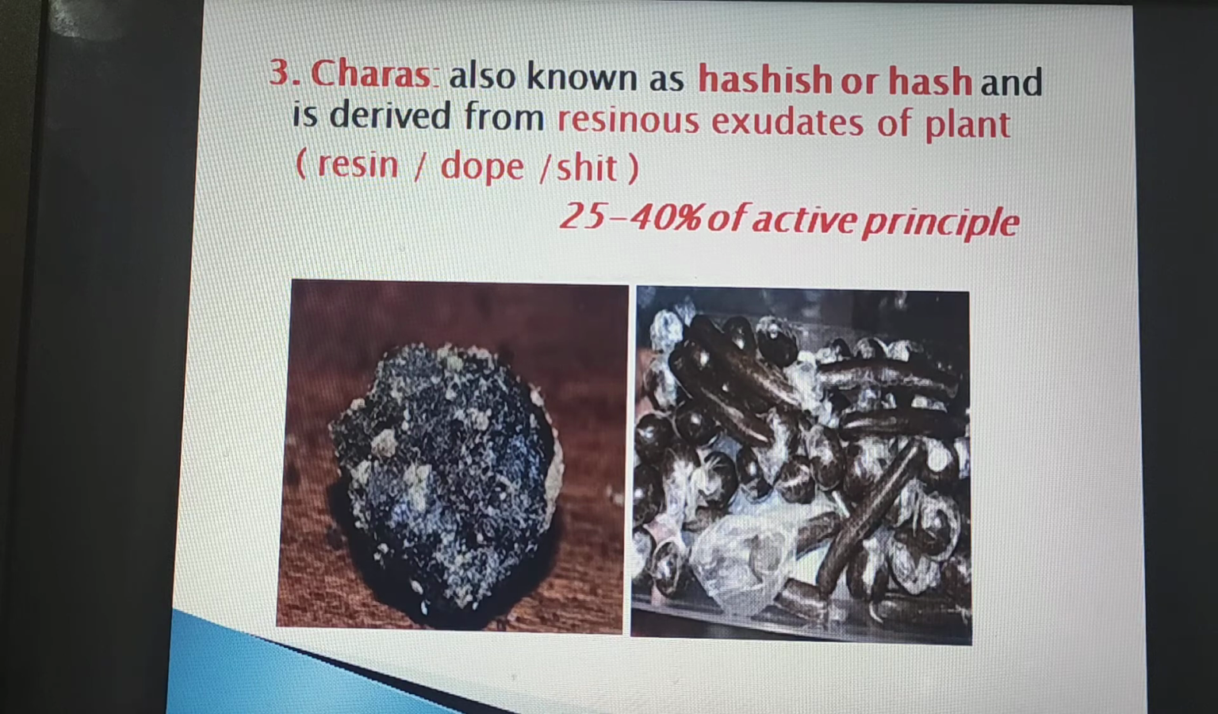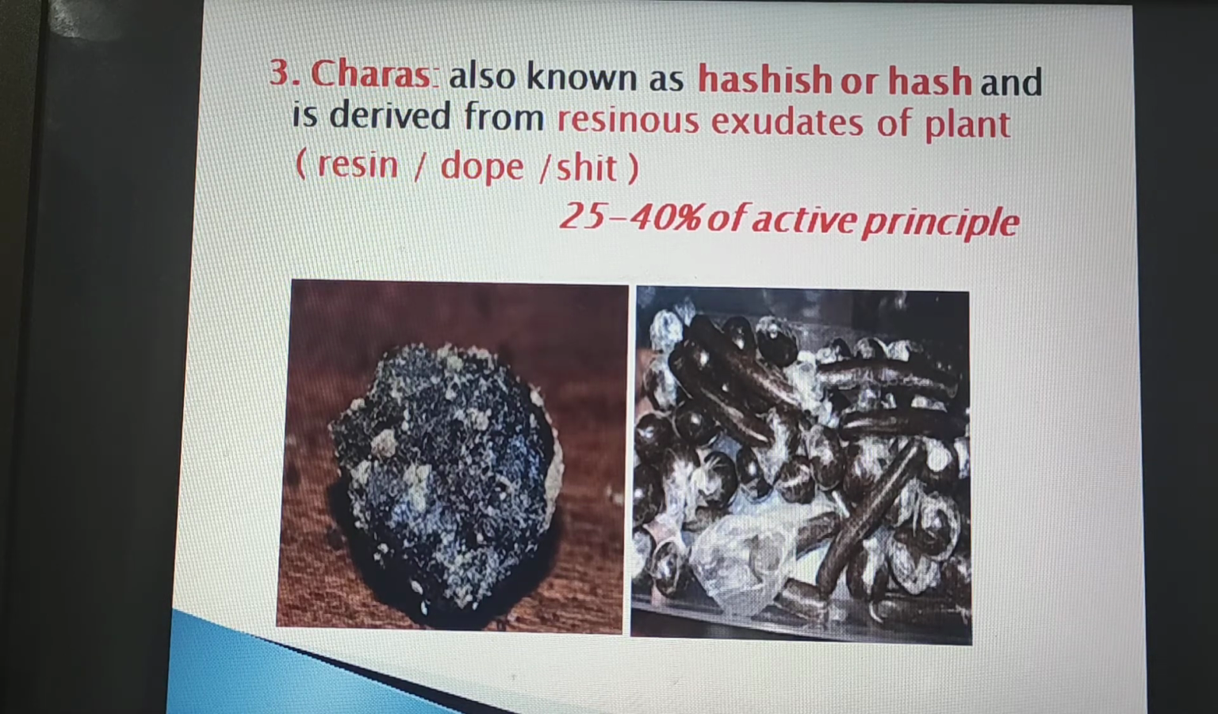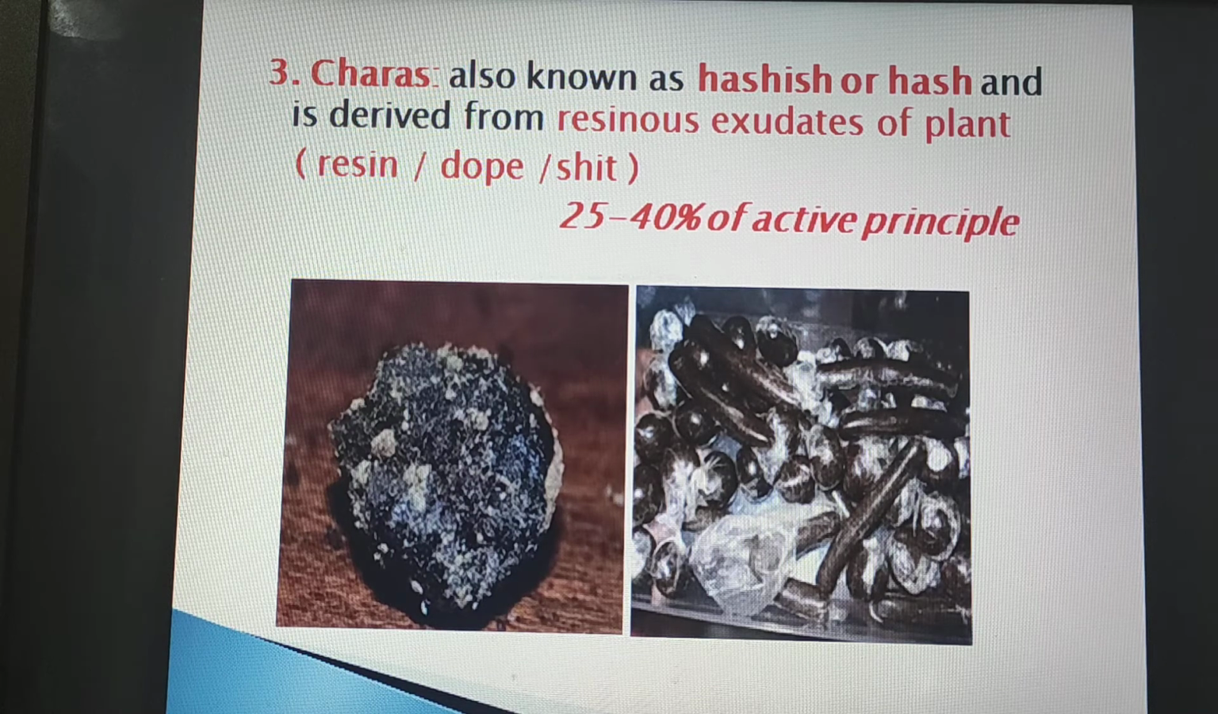Then charas. Charas is also known as hashish or hash. It is derived from the resin or resinous exudate of the plant, and has 25 to 40% of active principle. You can see the photograph of charas, a preparation of the resin.